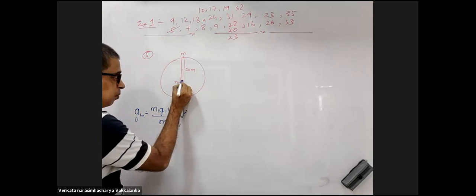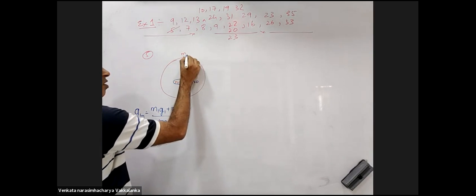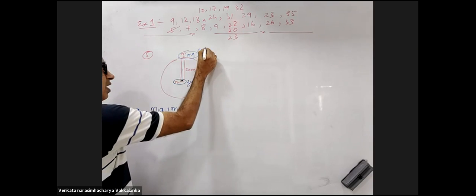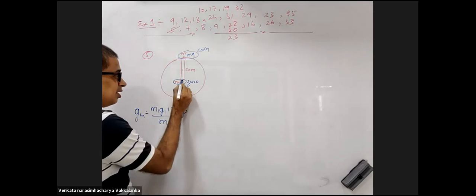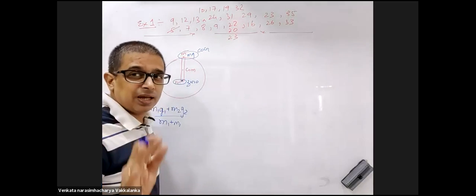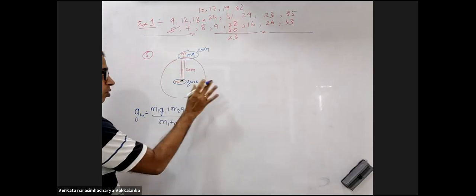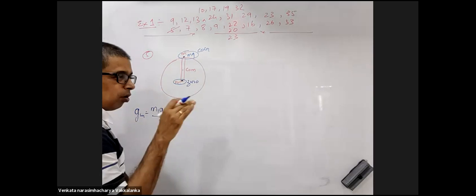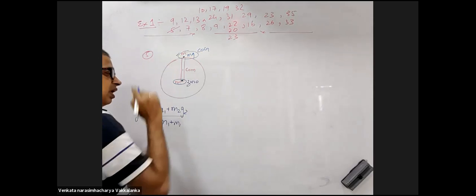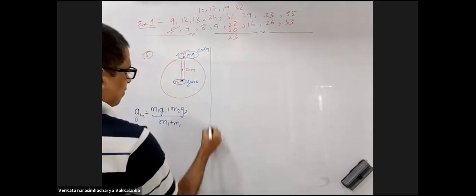But listen, at this point, what is the force acting on it? 0. On this, I will have the force of mg. There is one point object and mg is acting on it. So where will the center of gravity lie? At R by 2. On this object there is no gravitational force. This problem has got nothing to do with the calculations of center of gravity. This problem is a practical joke. There is no gravitational force here, and this is a point object on which gravity is acting. So its center of gravity will lie in itself. Center of mass is here, so R by 2 will come.